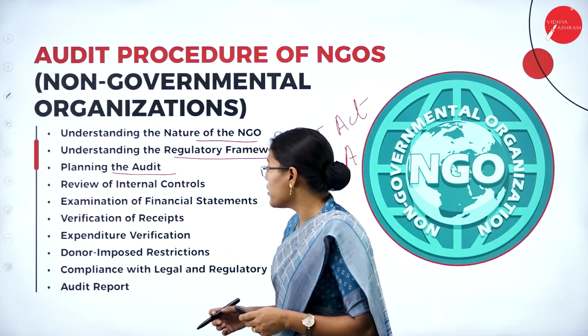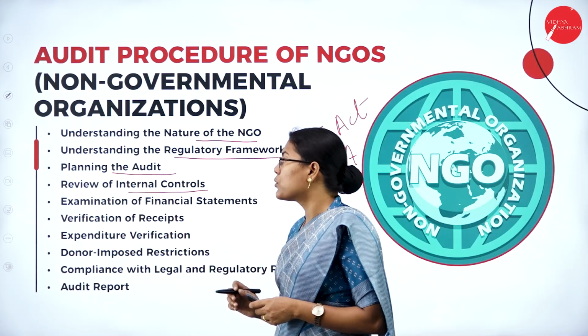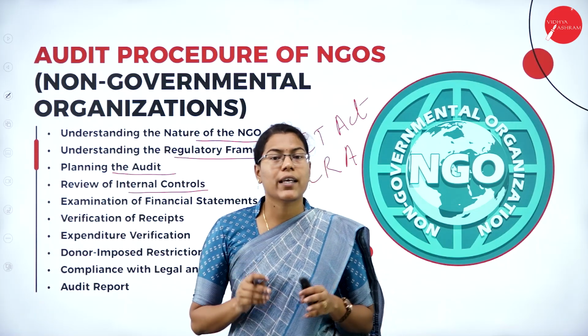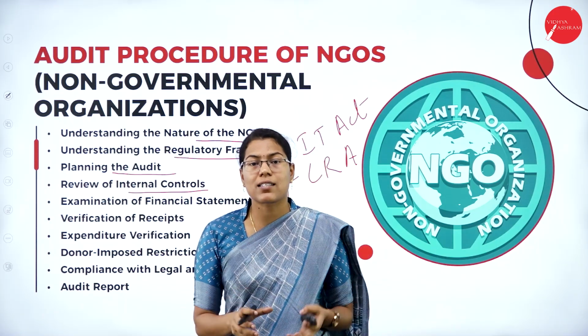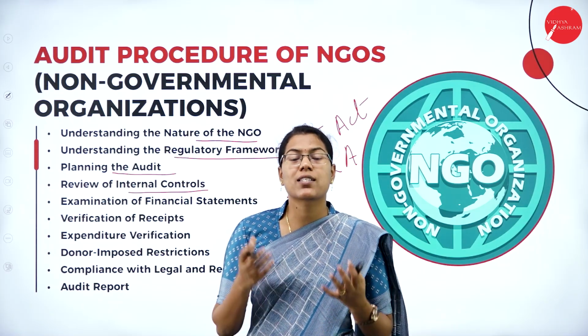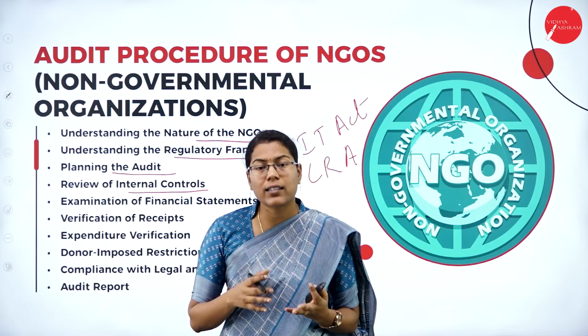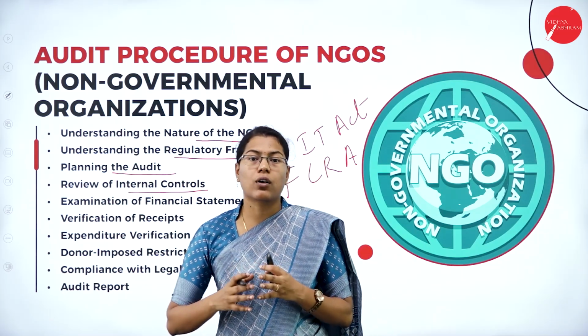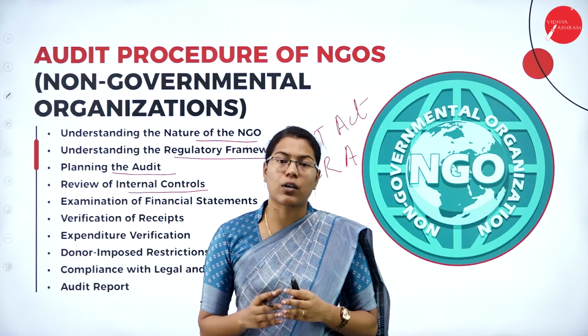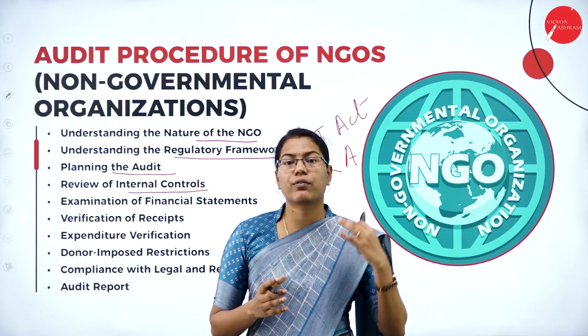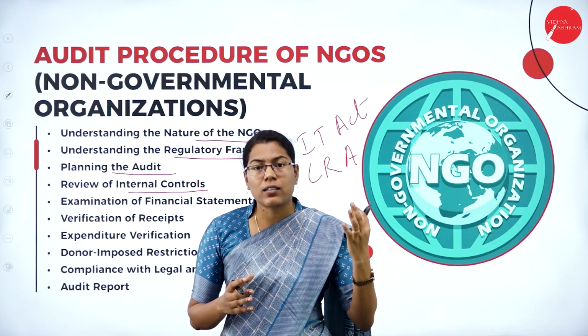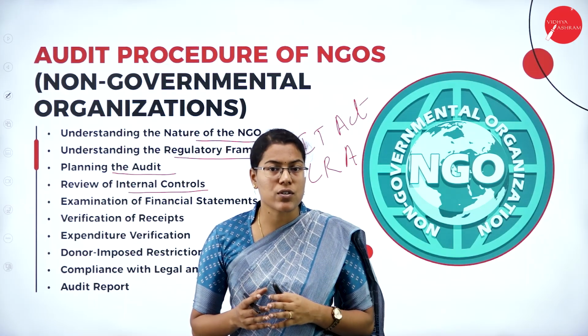Next procedure is to review the internal control system of the NGOs. Here it is concerned with the donations and grants received, and whether they are really accounted for, or recorded accurately or not. And there will be some kind of donor restrictions on amounts received as donations.